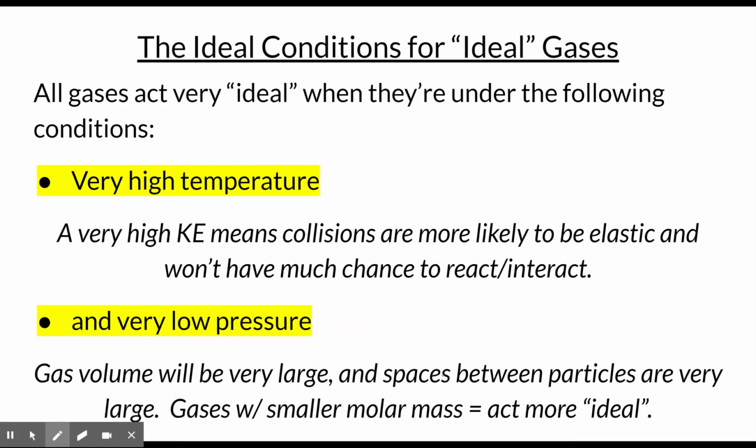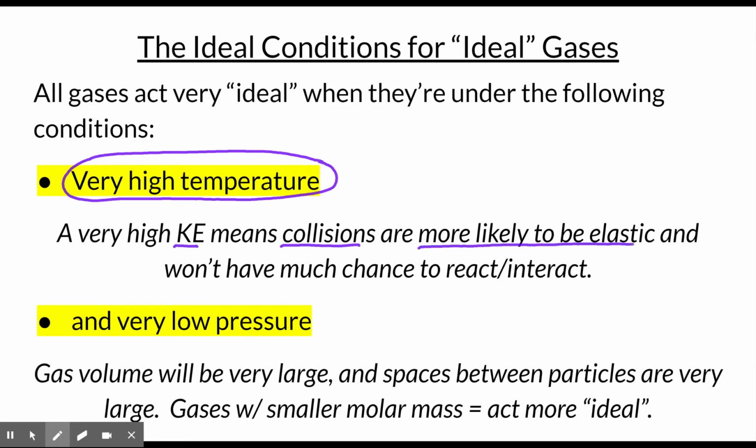Know, however, that you can manipulate conditions to force a gas to act as if it was ideal. So I call this the ideal conditions for ideal gases. If you want to force a gas to act ideally, you can impose upon the gas two conditions. The first condition is very high temperature, so make it very, very hot in there. A very high kinetic energy for those particles means the collisions that they have will probably be elastic. And the reason why is they are traveling pretty fast, since kinetic energy and speed are related.